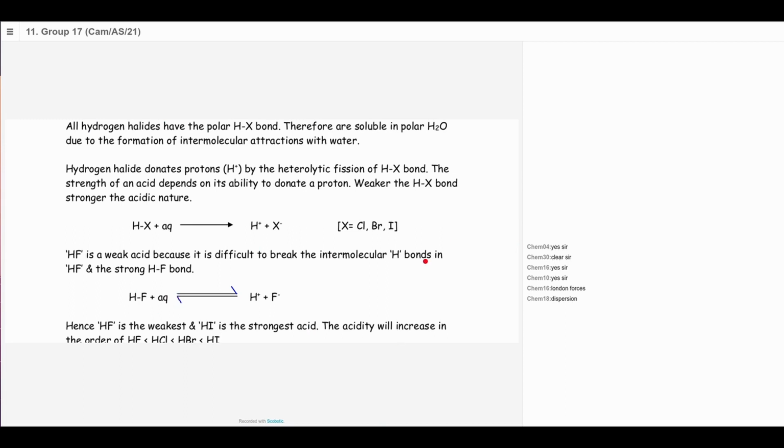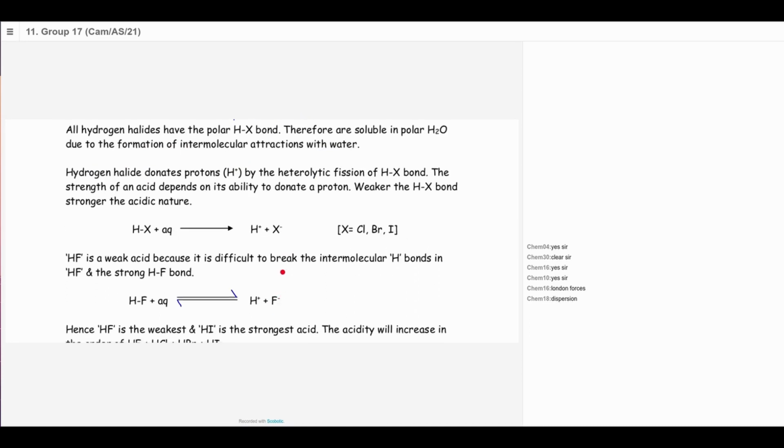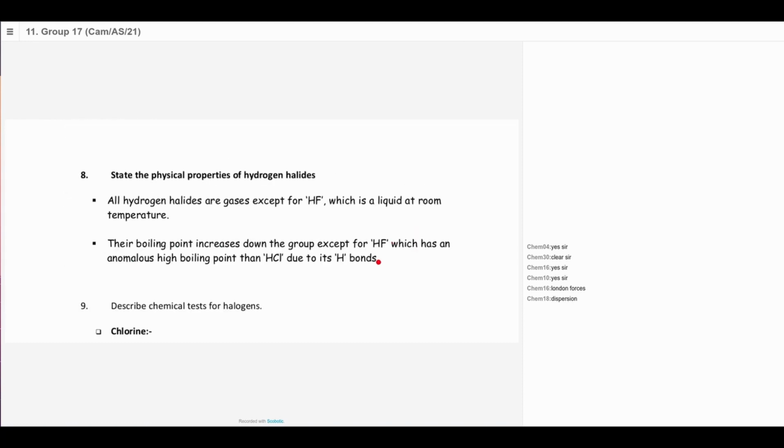It's not as easy to break as the hydrogen iodine bond or hydrogen chlorine bond. So HF is the weakest acid and HI is the strongest acid. The acidity will increase in the order of HF to HI. All hydrogen halides are strong acids except for HF, which is a weak acid.